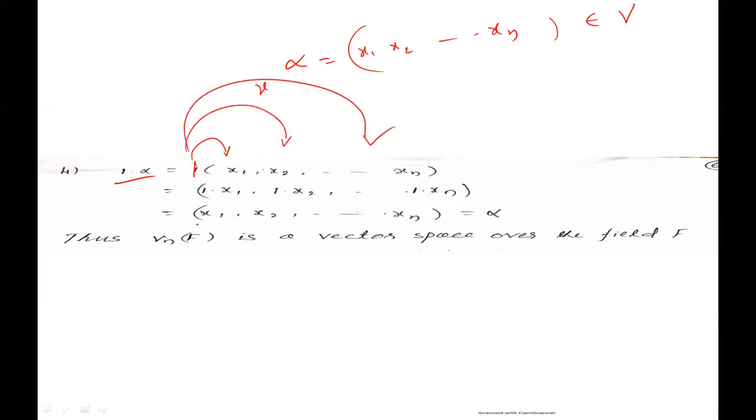And fourth one, 1 dot alpha. Here 1 alpha means alpha vector. Alpha is equal to x1, x2, and so on, xn belongs to V. Multiply each term: 1 dot x1, 1 dot x2, and so on, 1 dot xn. 1 dot x1 means x1, 1 dot x2 is x2, 1 dot xn is xn, which is alpha. That means 1 dot alpha is equal to alpha. This also holds.